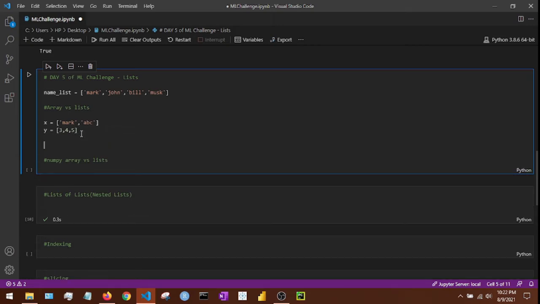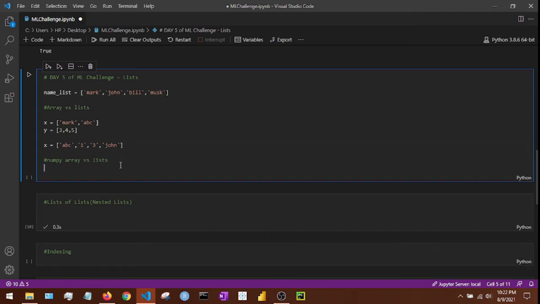But in a list we can mix and match. Let's say I declare ABC, 1, 3 and then again John. This is a valid list, but if I ask whether this is a valid array or not, it's not. So the major difference between array and list is that in an array you only have to declare one data type, but in a list you can mix and match. You can declare anything you want.